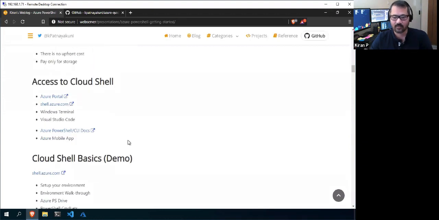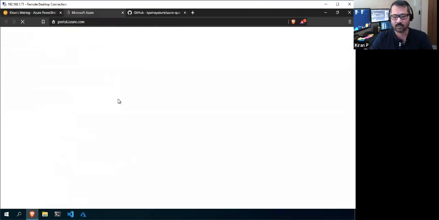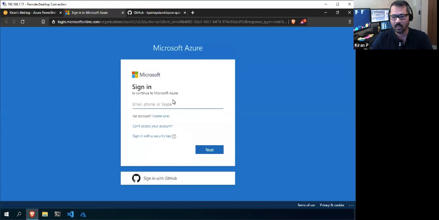Right, so now I'll show you a couple of ways to access your Cloud Shell. First of all, we can use it through the Azure portal, where you need to log in.